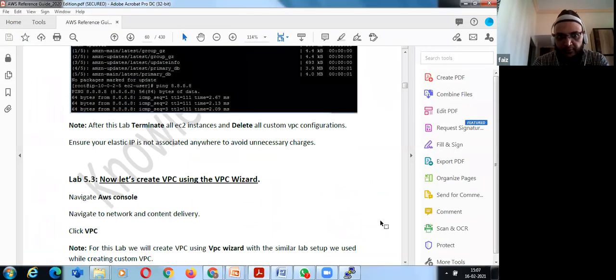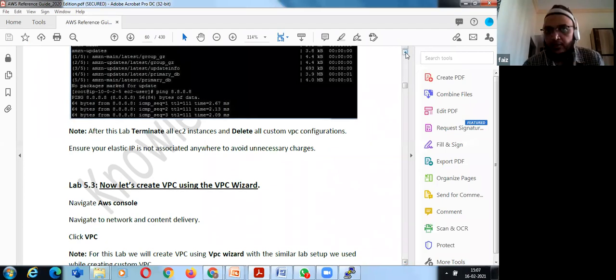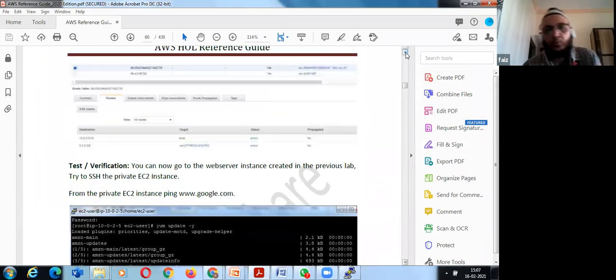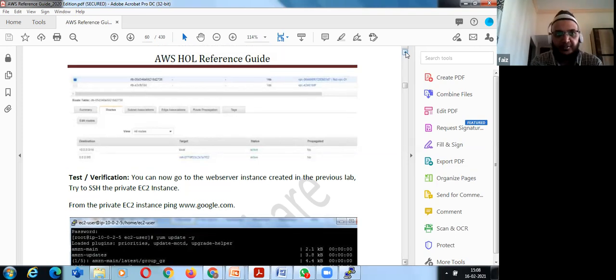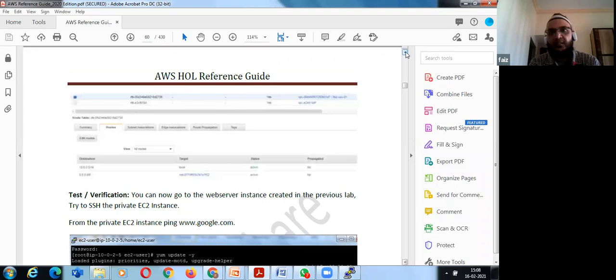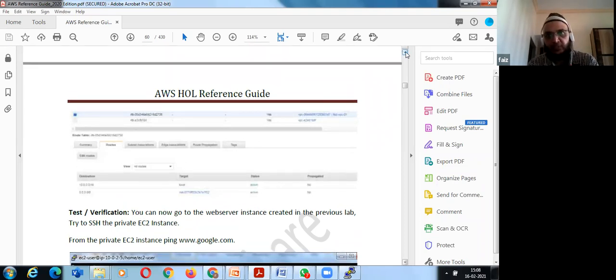I'll explain some assignment scenarios now. Tomorrow is also an important topic. We'll be covering CloudFront edge locations and Route 53 DNS. VPC, CloudFront, and Route 53 are all very important.